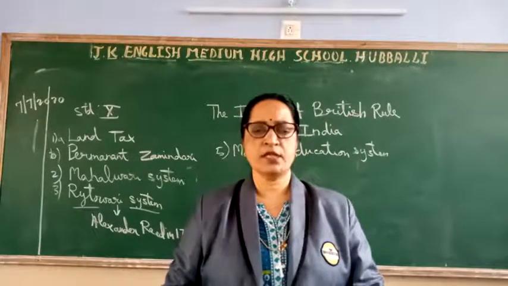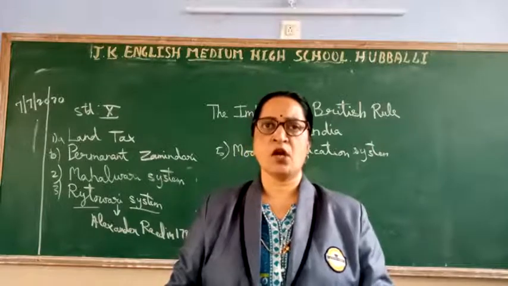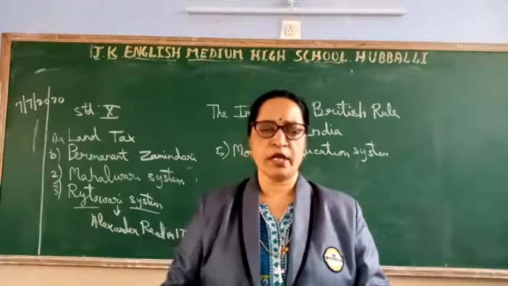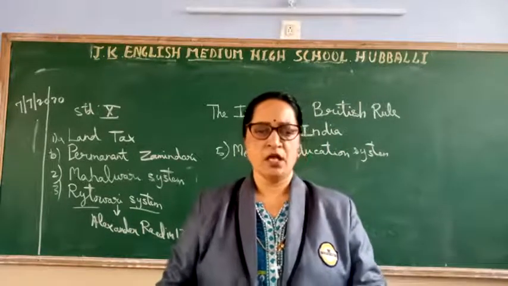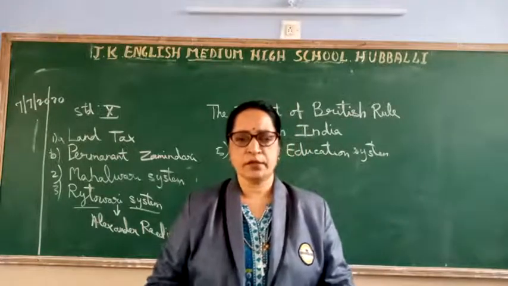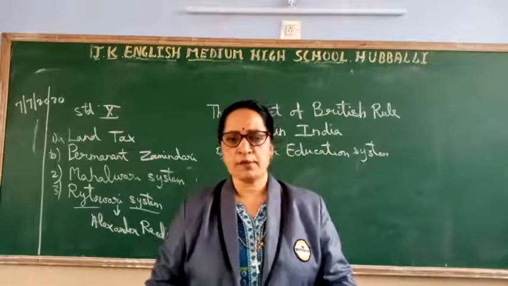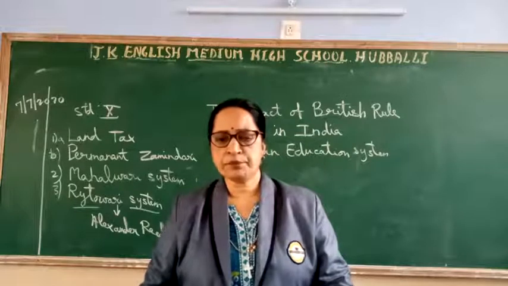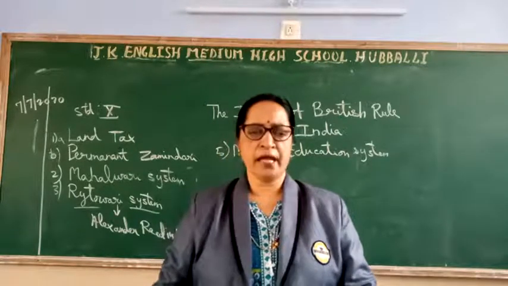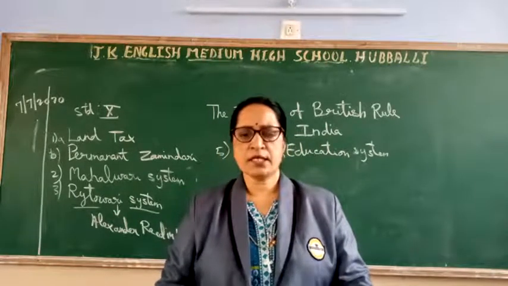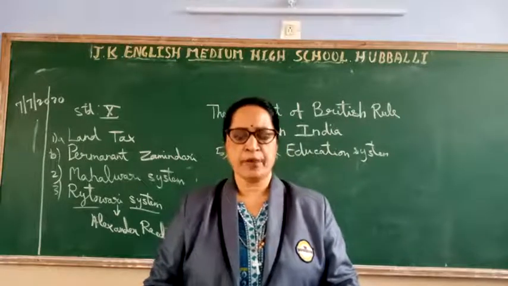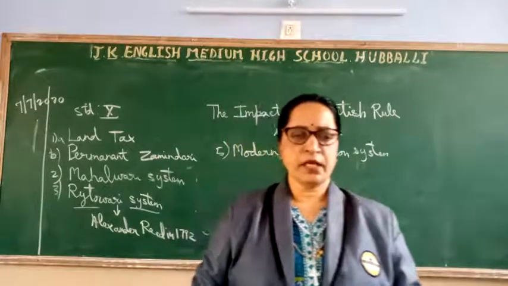Warren Hastings. He is the facilitator of the expansion of modern education in India. In 1781, he started Calcutta Madrasa. Jonathan Duncan and British citizens started Sanskrit College in Banaras in 1792.